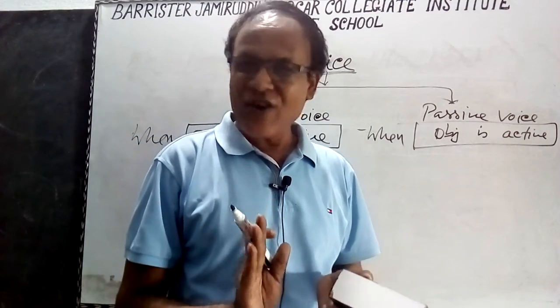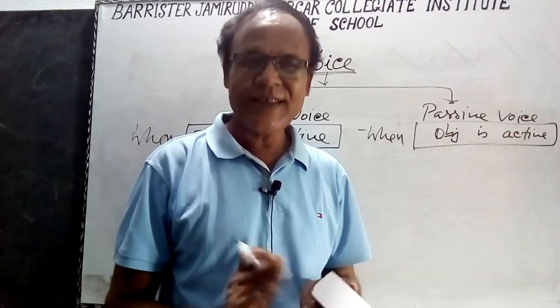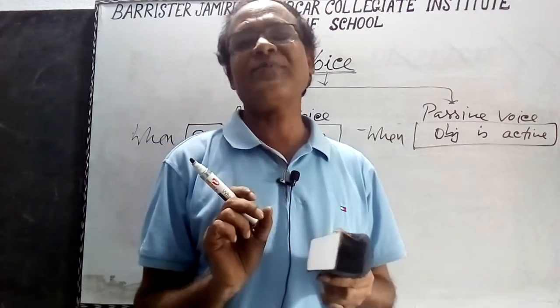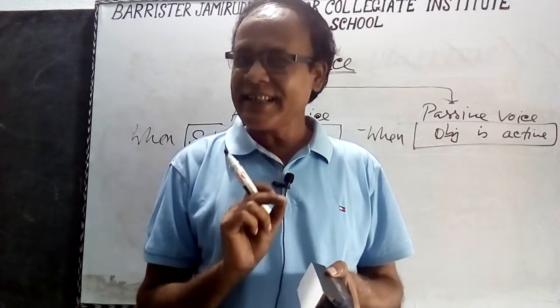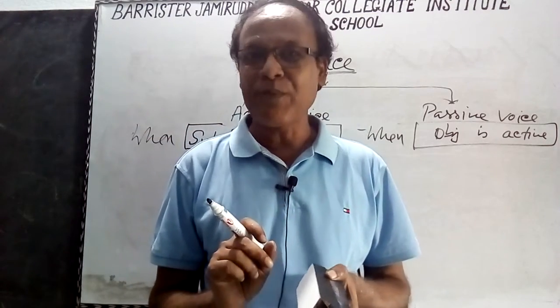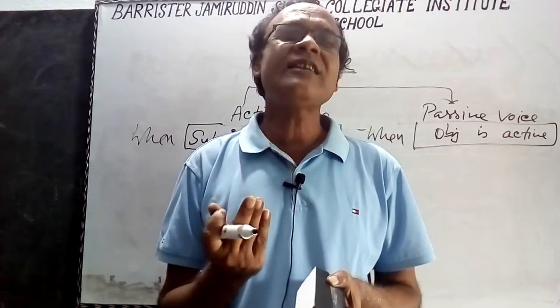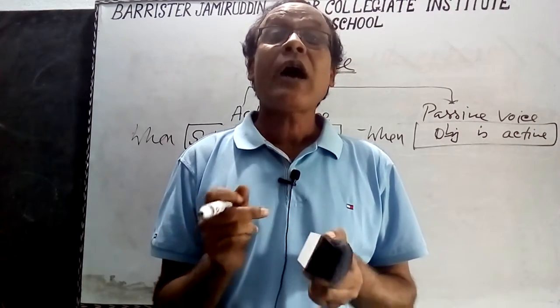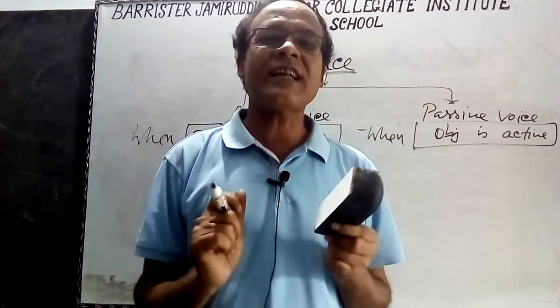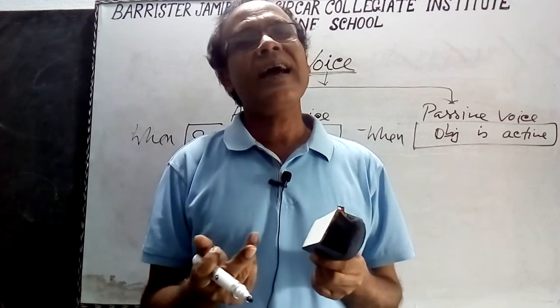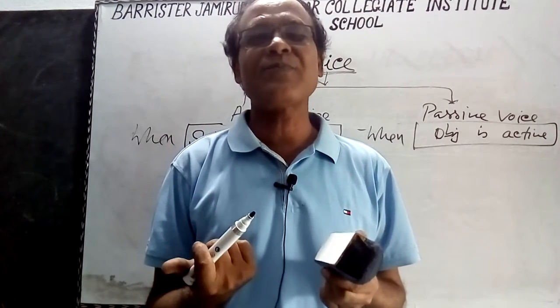There are two kinds of voices, active voice and passive voice. When the subject is active in a sentence, this is called active voice, and when the object is active in a sentence, this is called passive voice.